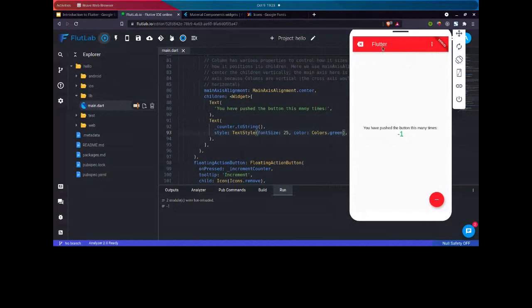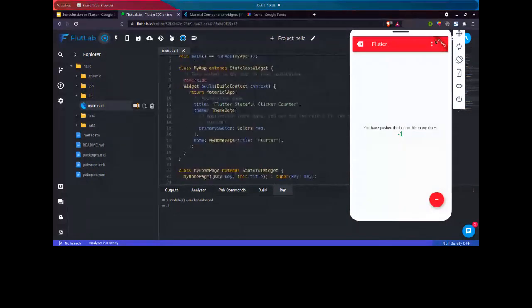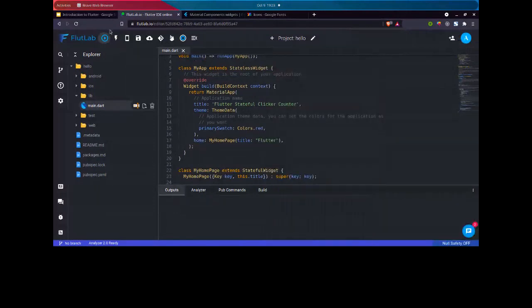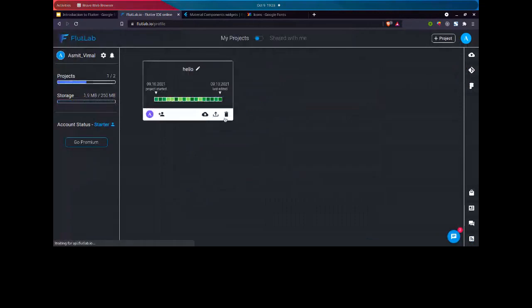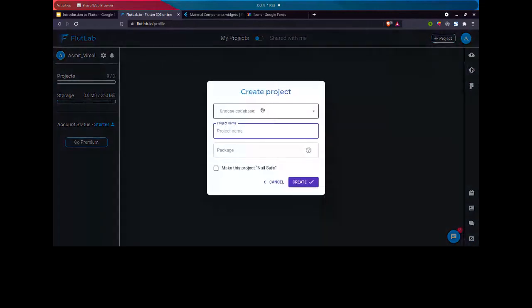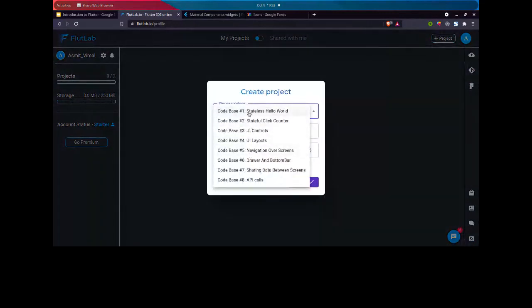So basically, this was one of the Flutter boilerplates, which automatically gives us code. You can also create code from scratch, meaning you don't need to use a boilerplate. You can write all the code by hand, and you can get many templates here. Let's say, go for any other template. You can see these are some of the pre-written templates that you can go through one by one. And if you get any technical difficulty here or any problem, you can contact me or Srijan anytime. I will try to help you out.